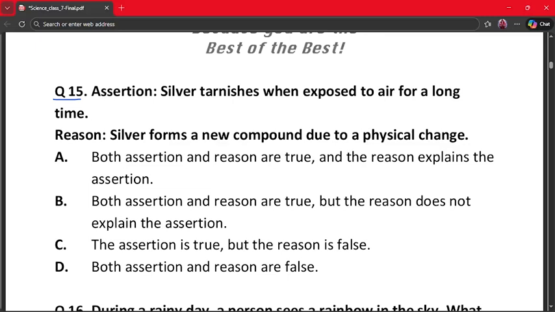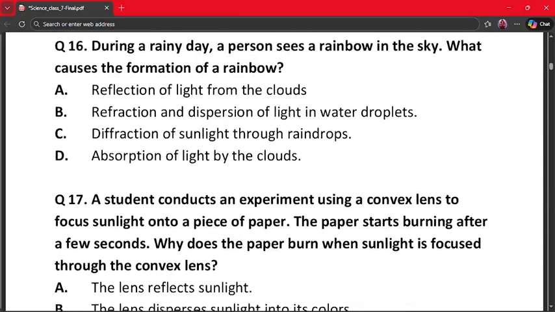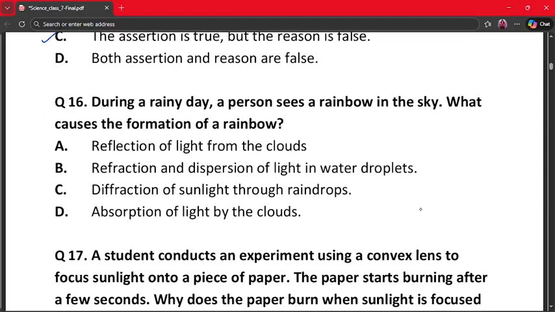So, silver does tarnish when exposed to air. That part is true. But it forms a new compound due to a chemical change, not physical. So the reason is false. Thus option C, the assertion is true but the reason is false, is the correct option. Let's move on to the next question, that is question number 16.